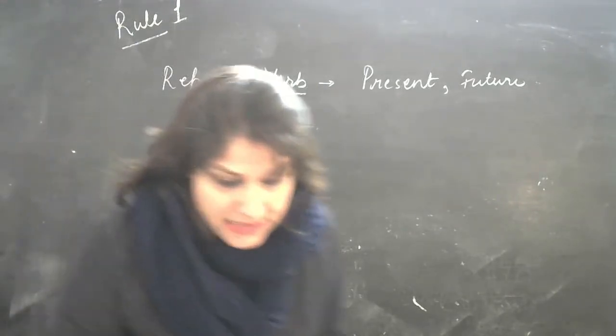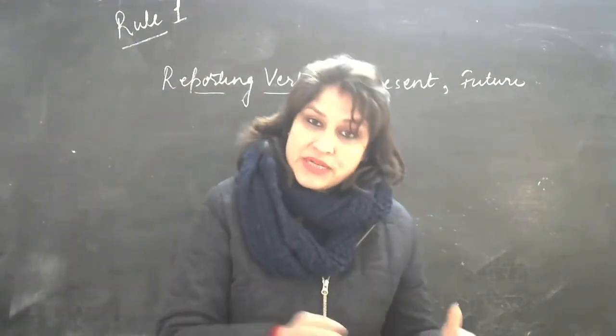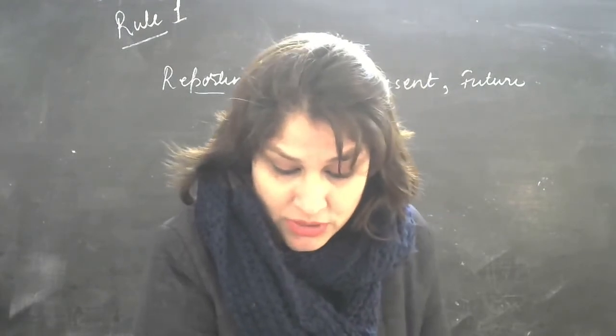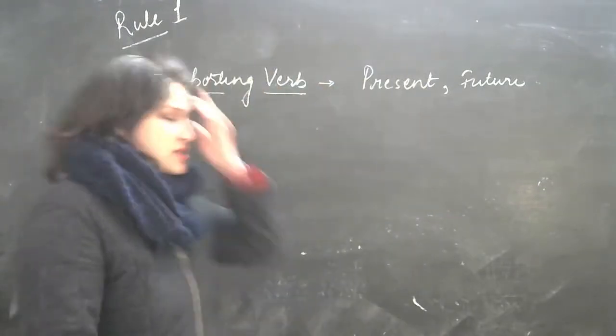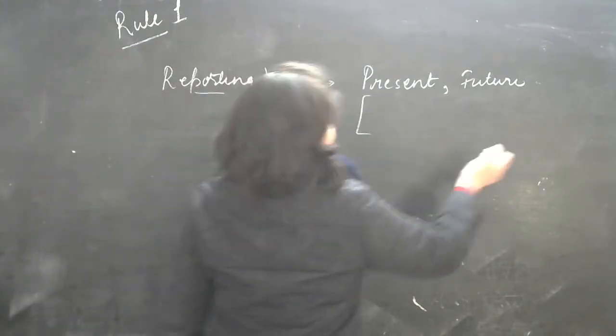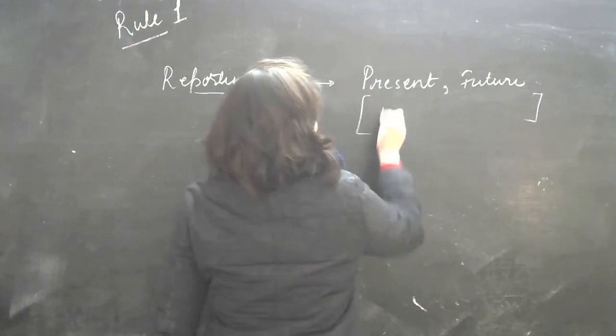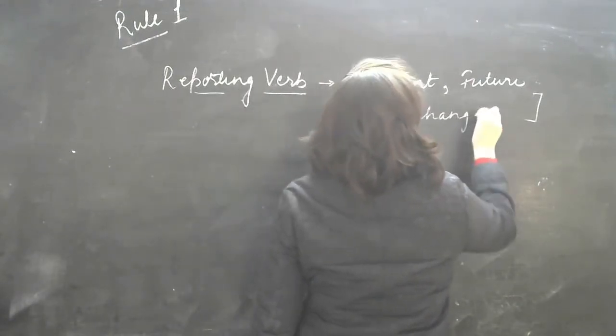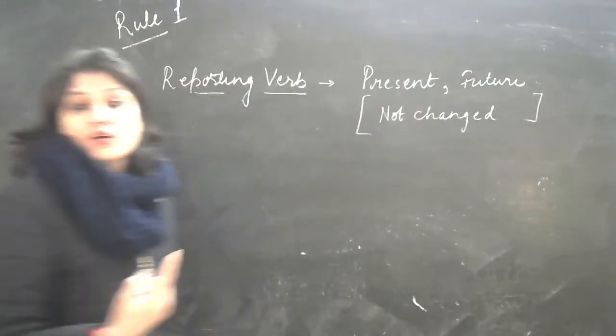It says here, if the reporting verb is in the present tense or the future tense, the tense of the verb in the reported speech is not changed. So, we'll not change the tense in the sentence.